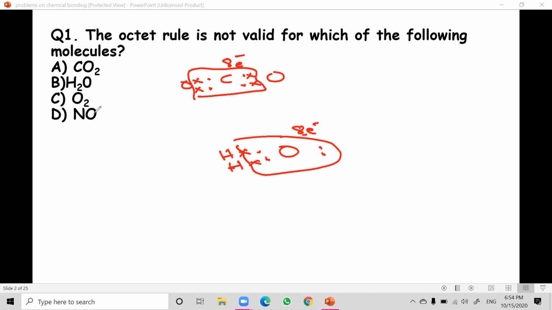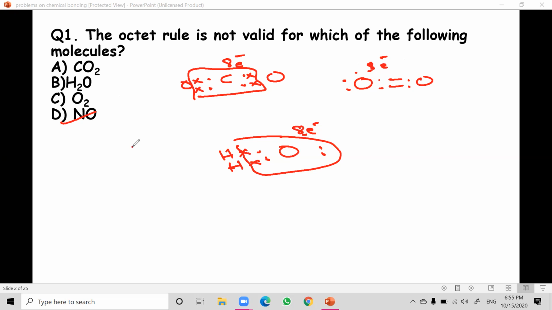Next, the oxygen molecule following the octet rule, that also you can see here. Each oxygen, O double bond O, has 6 electrons, and it is sharing 2 electrons because of the double bond. So each oxygen has 8 electrons: out of the 6 electrons, 4 are its own and 2 are shared in common, and the other oxygen also shares 2 electrons. So in the middle there are 4 electrons and outside there are 4. So this is also following. Since these 3 follow the octet rule, the answer is NO.